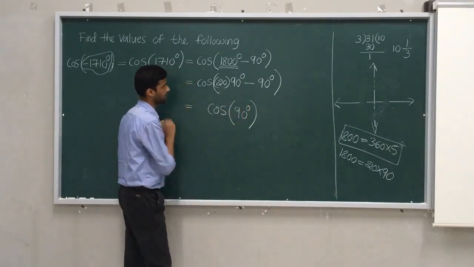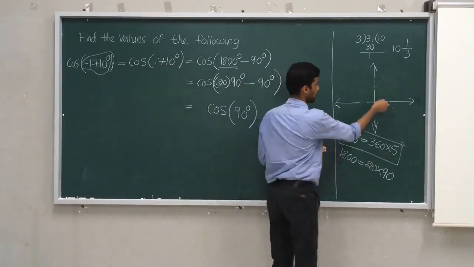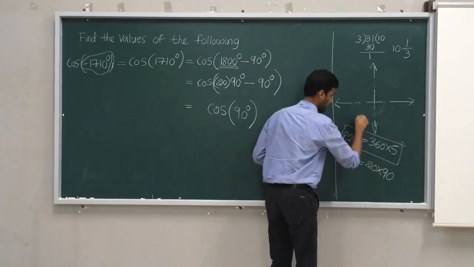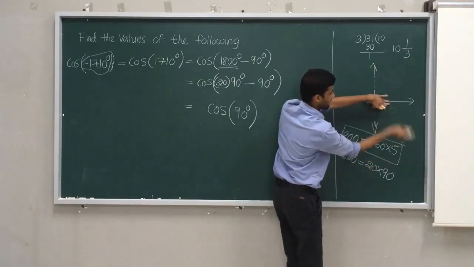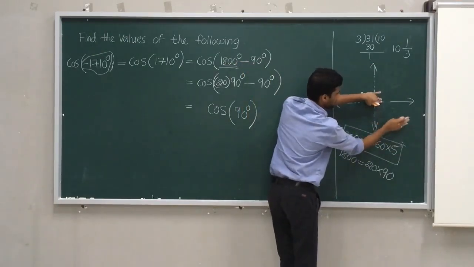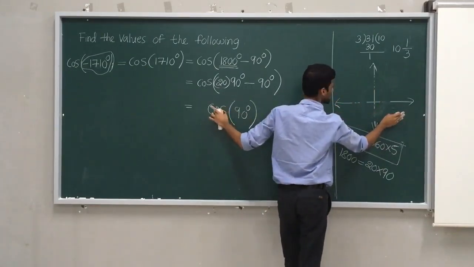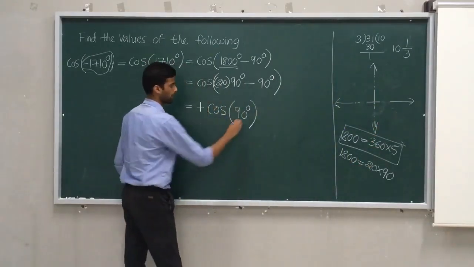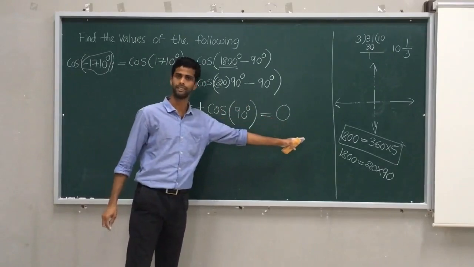Now we need to check the sign. 1800 degree, when you express in terms of 360, is 5 rotations. So 1 rotation, 2 rotations, 3rd rotation, 4th rotation, 5th rotation. If you go further, it is 360 plus. If you go back, it is 360 minus. Here you have 360 into 5 minus, so it will go back. It will come in this quadrant, the 4th quadrant. In the 4th quadrant, according to ASTC, cos is always positive. Therefore, its sign is plus. And we know cos 90 is 0. Therefore, cos of minus 1710 is 0. Hope you understood.